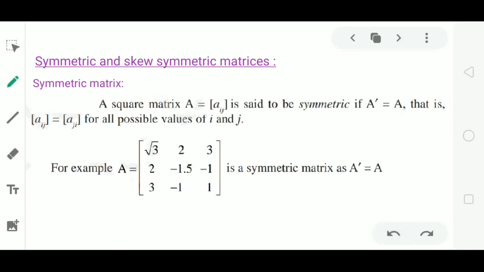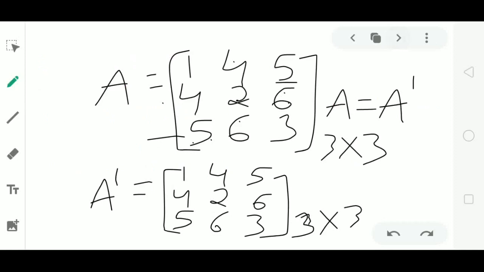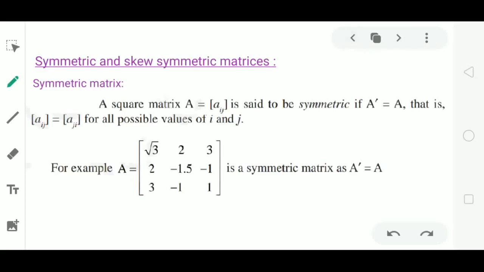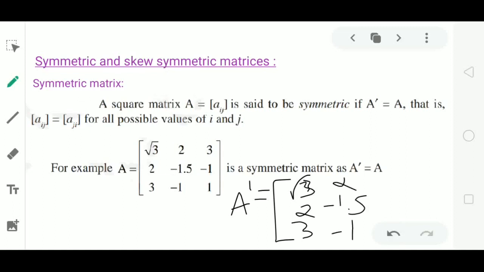But still we have to verify this condition for the matrix by finding the transpose of the matrix and verifying the condition. So if this is the matrix A, I will write the transpose here itself. The transpose will be root 3. Elements of the first row are written in the first column: root 3, 2, 3. Elements of the second row are written in the second column: 2, minus 1.5, minus 1. Third row are written in the third column: 3, minus 1, 1. Now observe here, both matrices have the same order.